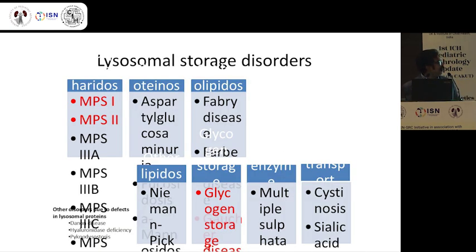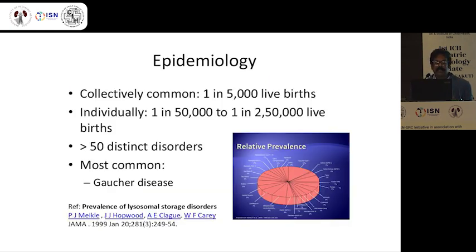We know lysosomes are the garbage bins, and they have enzymes which help in metabolism of very large proteins, glycoproteins or large molecules, and if they are defective, there will be accumulation. So these are the various disorders we group according to what material is getting accumulated, like mucopolysaccharidosis, sphingolipidosis. Fabry disease is one of the sphingolipidosis, just like Gaucher. Gaucher is the common one of these lysosomal storage disorders.